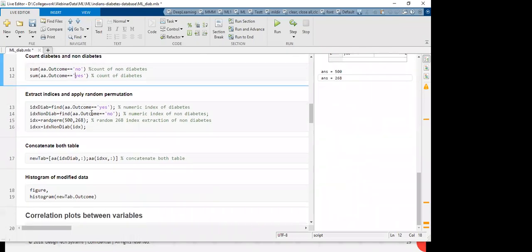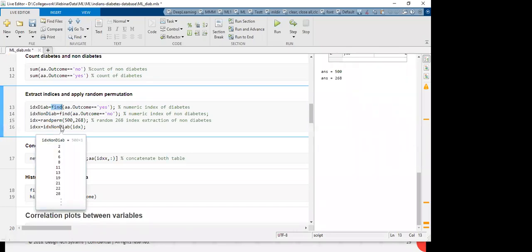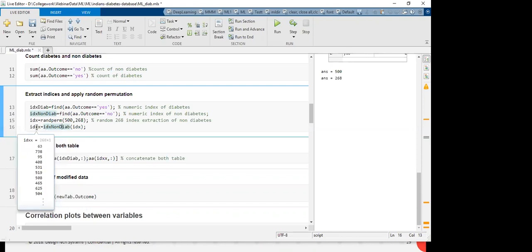So here, same thing I am doing. I am extracting the index of diabetes patients, extracting the index of non-diabetes patients, and you see I use random permutation from 500, randomly extracting the index of only 268 from 500. So randomly it will take. Okay, I don't require to modify the diabetes one because all 268 samples I am going to take. So now you see that this 268 samples I have here, the index I got from that.